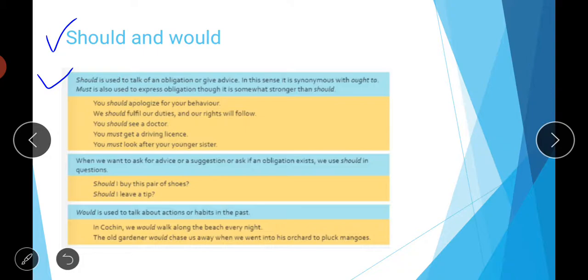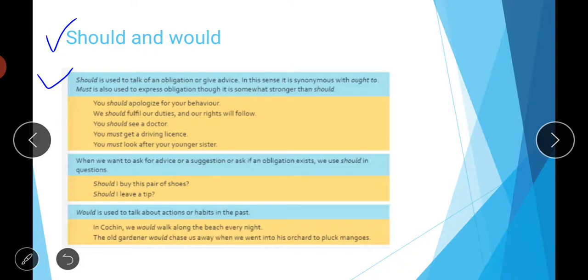I beg your pardon. Then you should apologize for your behavior. So here we are talking about this word should in an advisable manner. We are not giving any kind of compulsion, we are not making anything compulsory for that person to apologize, but we are giving him advice, like you should apologize for your behavior.